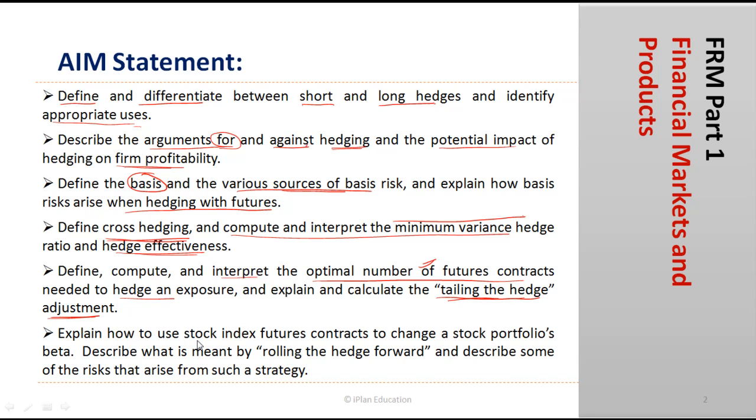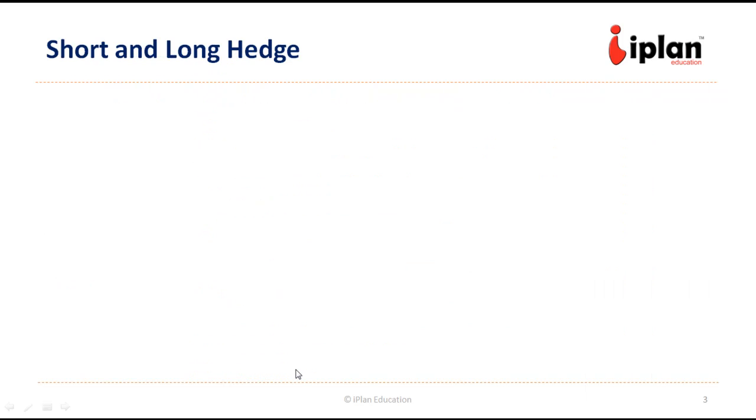Then we'll explain how to use stock index future contracts to change the beta or the systematic risk of the portfolio. And finally, we look at the concept of rolling the hedge forward to the next month. And we look at certain kinds of risks which are involved during rollover. So let us start. First of all, let us look at the concepts of short and long hedge. What are the situations in which a person needs to go for short hedging or long hedging?